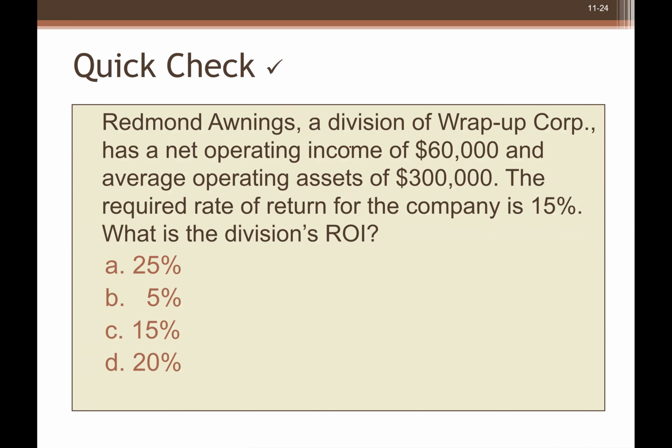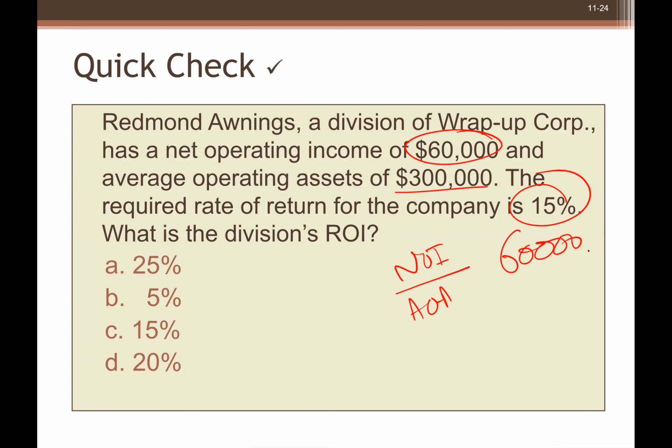Redmond Owning, a division of Wrap-Up Corporation, has a net operating income of 60,000 and average operating assets of 300,000. The required rate of return for the company is 15%. What is the division's ROI? ROI is net operating income divided by average operating assets. So net operating income is 60,000, right? And average operating assets are 300,000.